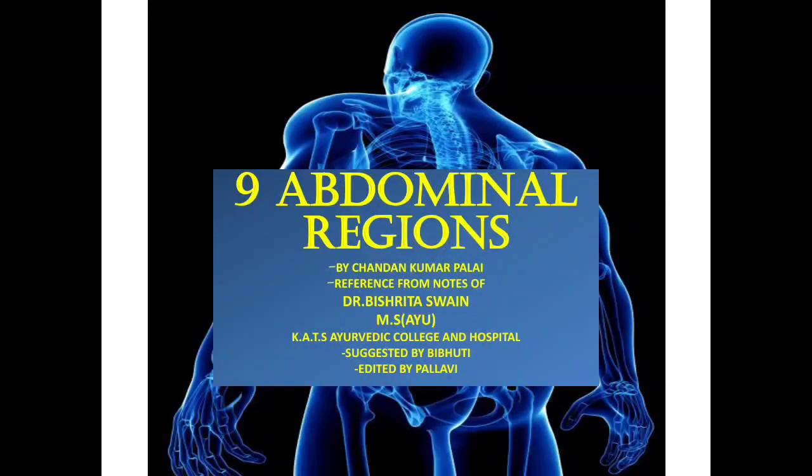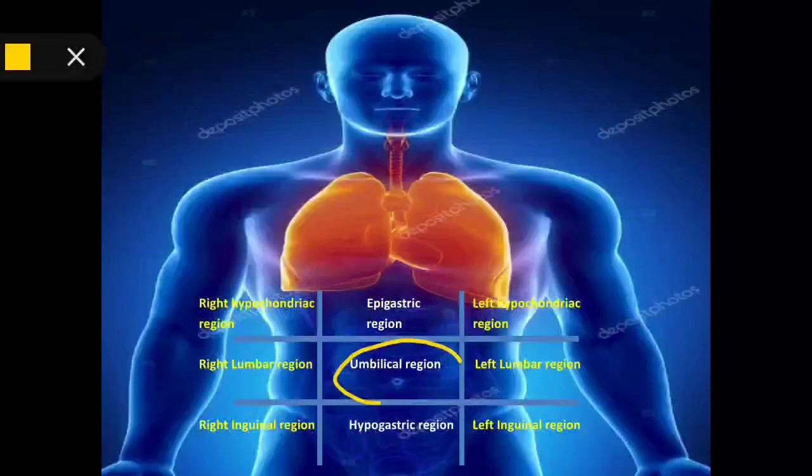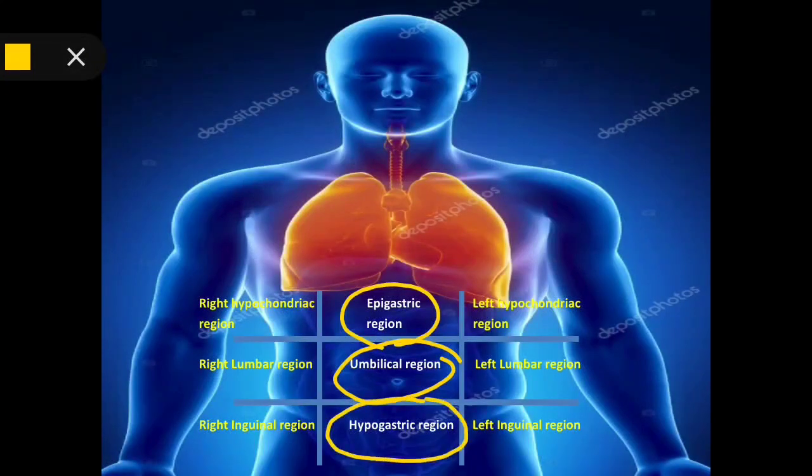Today we will discuss the 9 abdominal regions. The region surrounding the umbilicus is called the umbilical region. Above the umbilical region there is the epigastric region. Below the umbilical region there is the hypogastric region.